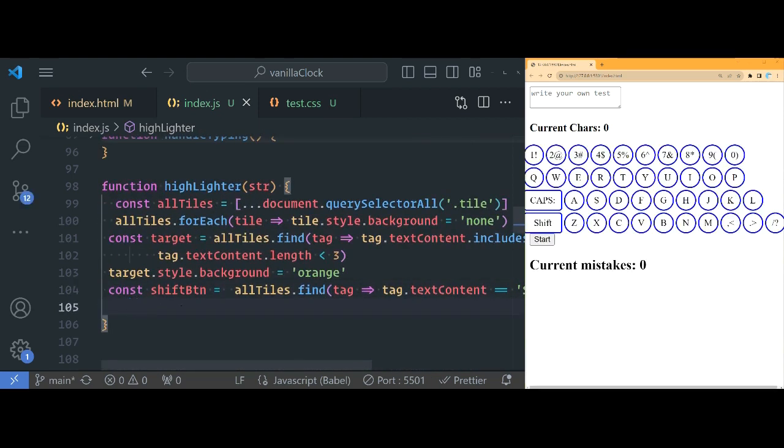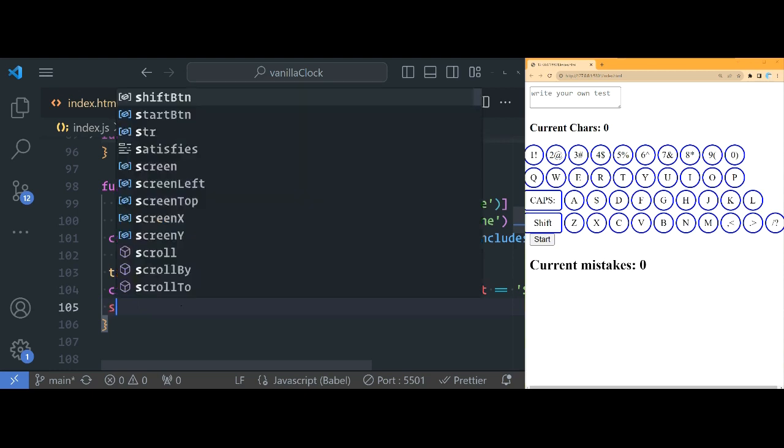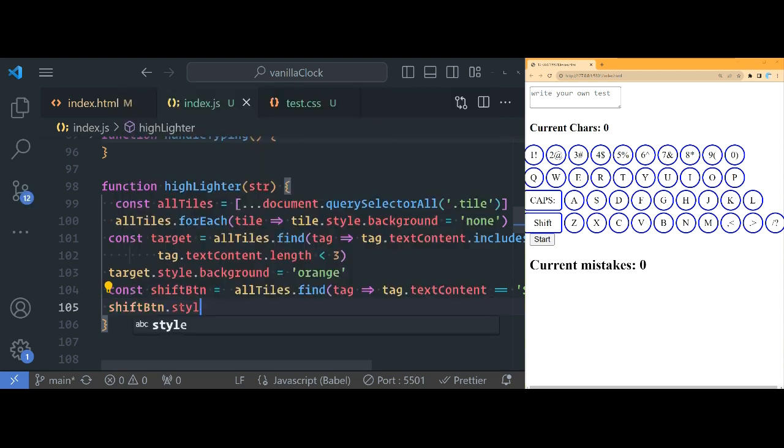So now, every time that we do this, let's set our shift button .style.background to none. Okay. And then how do we know if we should turn on the shift? Well, we turn it on when it's a capital letter or when it's one of the special characters that needs it, right? But how will we know that? Well, we just do const special keys is equal to, and then you can do something like this.